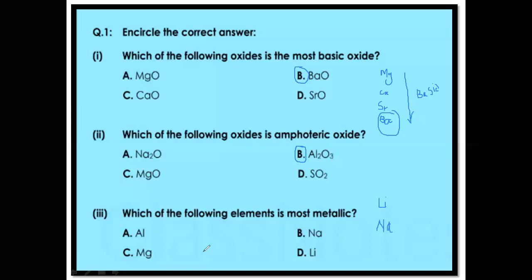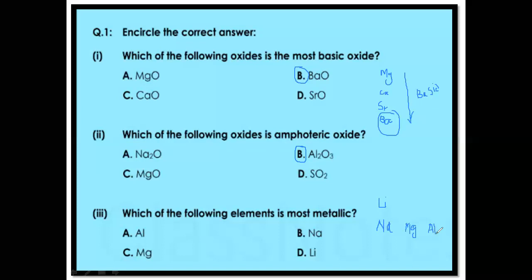Then magnesium is in group number 2 with the same period as sodium, and then aluminum in group number 3 in the same period.